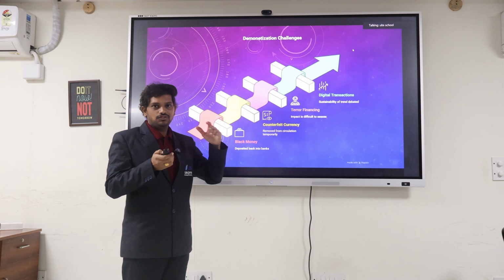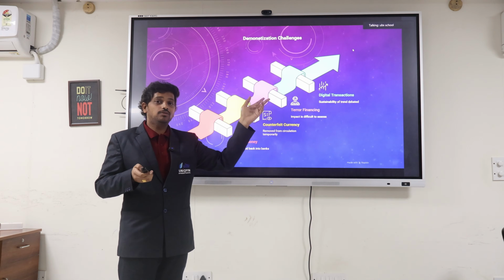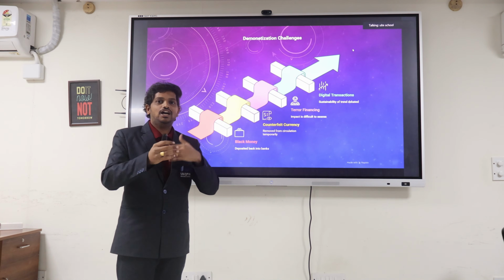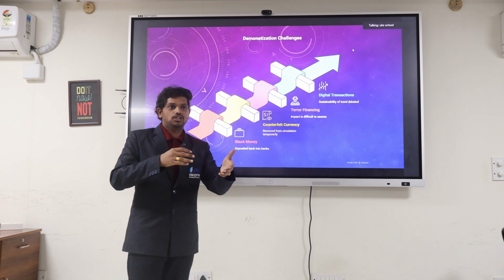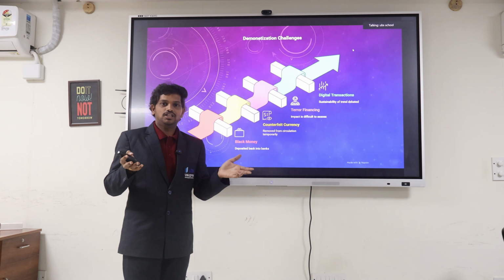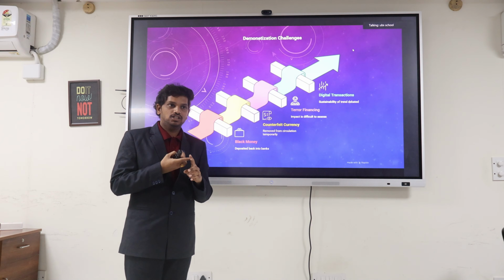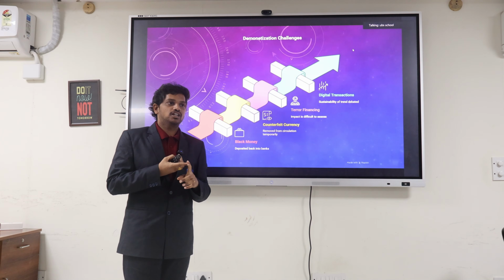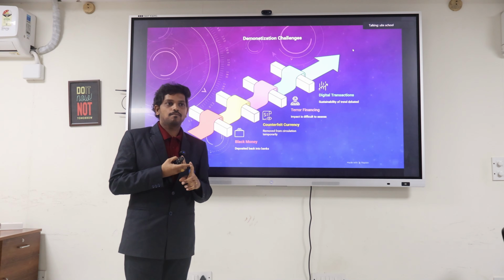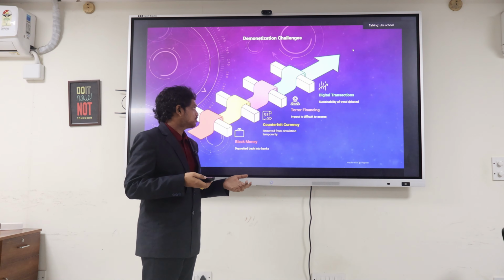These 500 notes and 1000 notes at that time were removed from circulation temporarily, and they have been replaced with the new 500 notes and 1000 notes. In the meanwhile, the 2000 notes were also taken back. We have only, as the highest denomination of currency in the existing market, the 500 notes, of course.